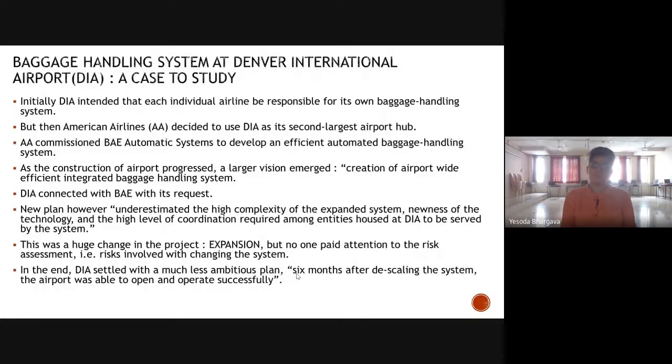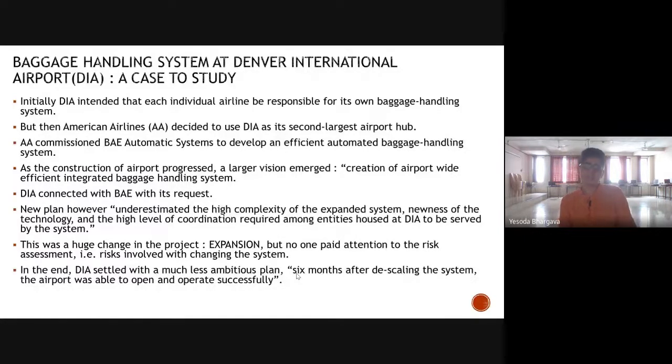But then American Airlines decided to use this particular airport as its second largest airport hub. American Airlines is quite a big organization, and when they decided to use DIA as its second largest hub, they commissioned British Aerospace Automatic Systems to develop an efficient automated baggage handling system.